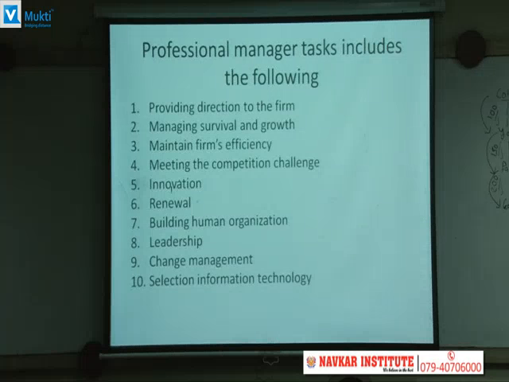And selection of information technology. Today's managers are faced with a bewildering array of information technology choices that promise to change the way work gets done. Initially, everything was manual, but now, because of the change in technology, the introduction of computers, internet, intranet, telecommunication, seemingly influencing a range of software applications, confront the modern manager with the challenge of using the best technology. Various technologies are coming day in and day out, so a manager has to understand the technology. He needs to understand the implications of that technology, and according to it they have to deal with the technology.